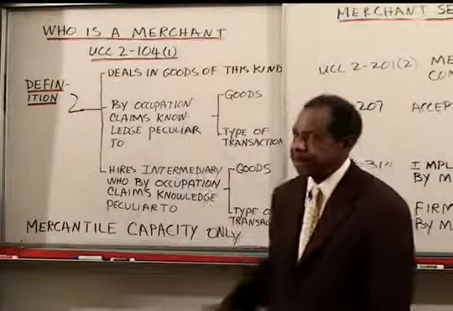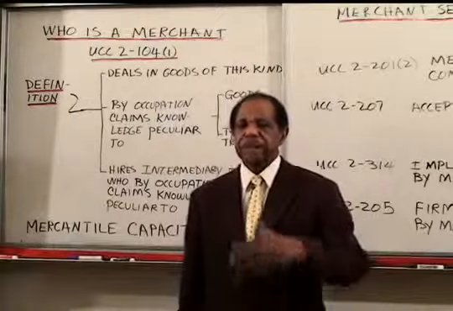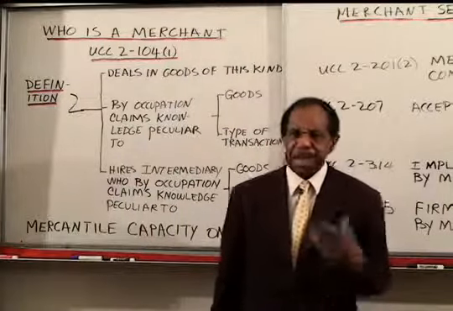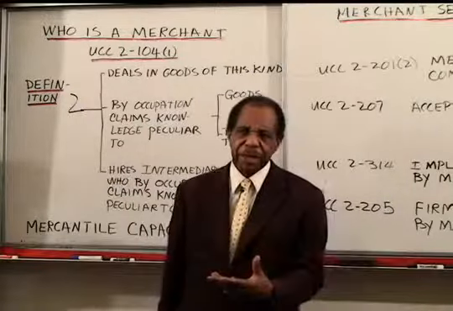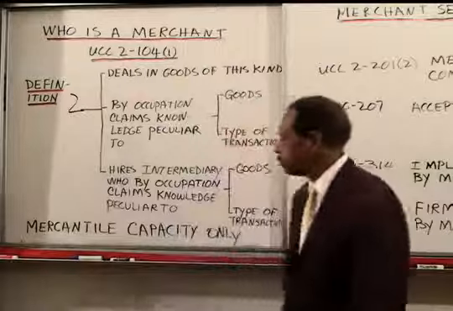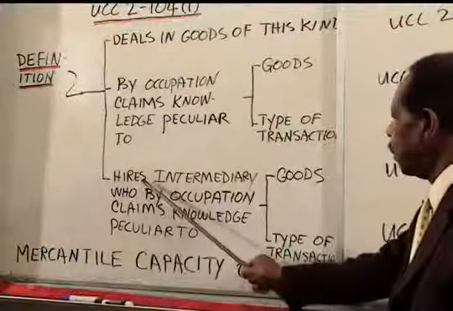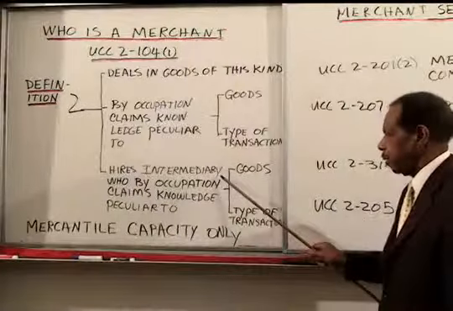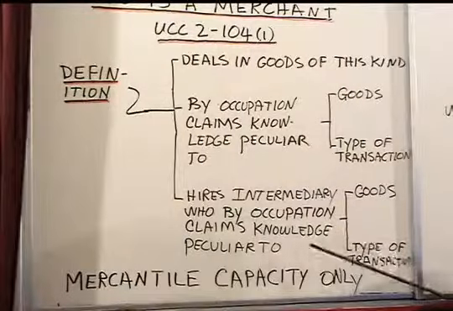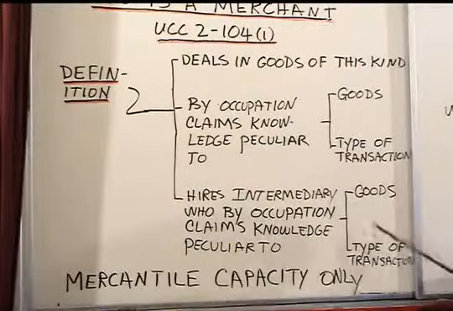And so the mechanic, if I come to your house to buy your car after working hours, and I'm a mechanic by day, am I acting in my mercantile capacity? I don't really know, but you can see the arguments on both sides. Thirdly, one who hires an intermediary who by that person's occupation claims to have knowledge peculiar to the goods or type of transaction.